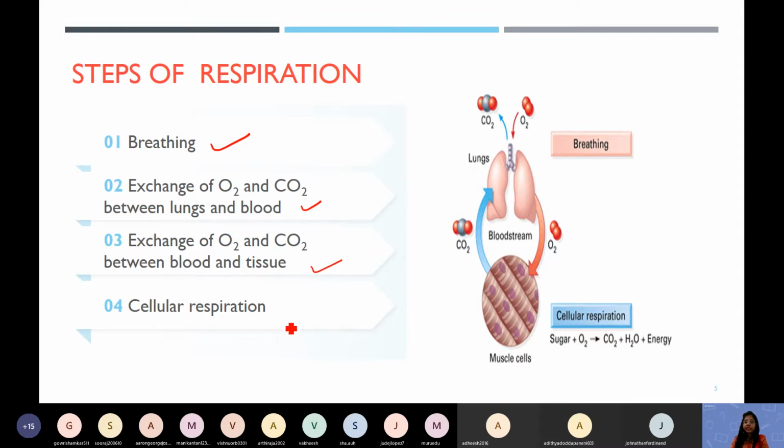In this way the cell gets the oxygen, and inside the cell the glucose molecule breaks down. It's a very complicated reaction. It breaks down to form 6 molecules of H2O and 6 molecules of carbon dioxide, and it generates 38 ATP molecules. So these are the steps of respiration, where breathing, exchange of gases and cellular respiration take place.